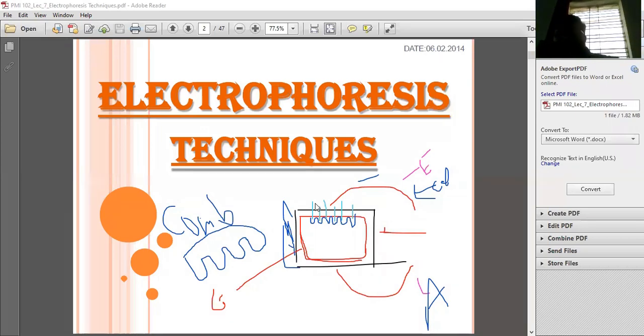So what do we have to do? We have to power on the supply. Now we have to keep in mind, we have the casting tray, we have the agarose gel, and we have the buffer with us. We have loaded the sample, and the sample is loaded with color dye. Where have we loaded the sample? Towards the cathode, which is negatively charged. Why? Because DNA is negatively charged. All these things we have finished.